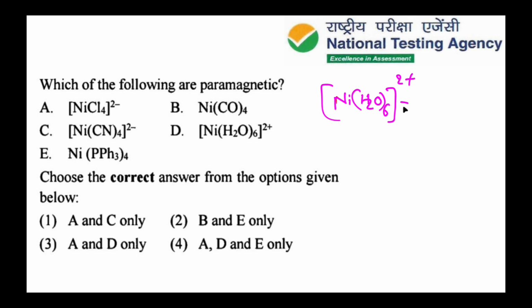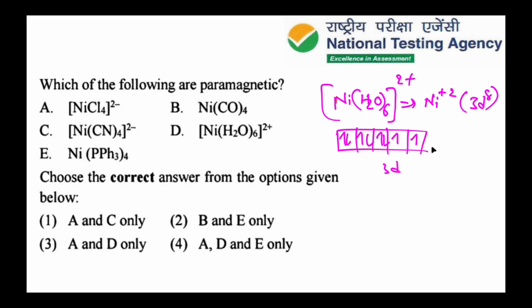In Ni(H2O)6 2 plus also nickel shows Ni plus 2, that is 3d8. So here also 2 unpaired electrons are there. The 3d is not involved. The 4s, 4p and 4d orbitals are involved in bond formation.